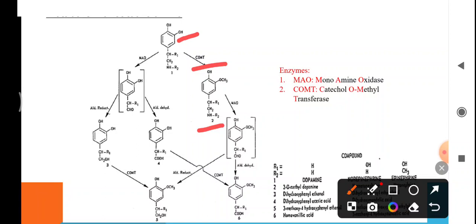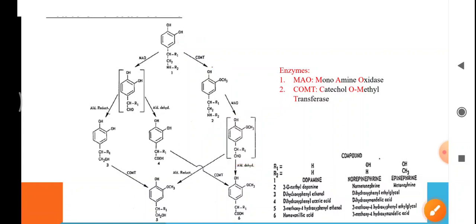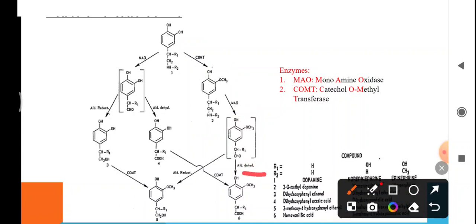Then normetanephrine in the presence of MAO forms 3-methoxy-4-hydroxyphenyl glycol aldehyde, which in the presence of aldehyde dehydrogenase is converted to the final metabolite, that is vanillyl mandelic acid, which undergoes phase 2 reaction, or in the presence of aldehyde reductase will form 3-methoxy-4-hydroxyphenyl ethyl glycol, which undergoes phase 2 reaction.